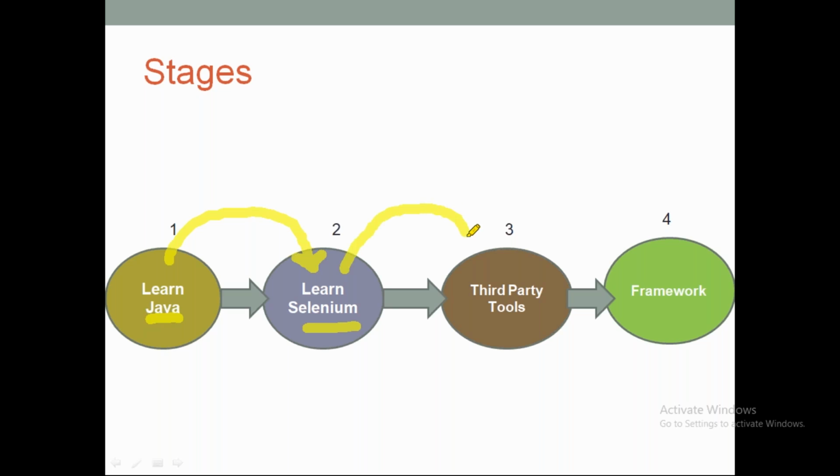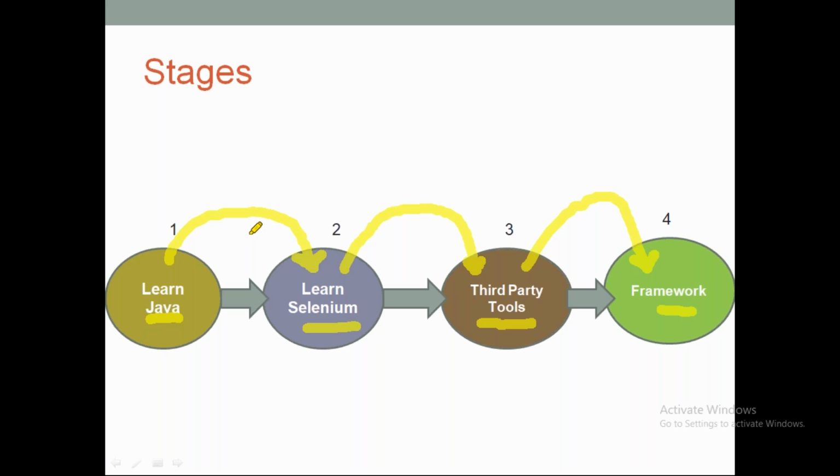Once that is done, then we will work with the third-party tools. Just with the help of Selenium and Java, we cannot do full-fledged testing. We have to learn multiple third-party tools. With the third-party tools, we will integrate them and generate the framework at the end. That framework we will be using to automate our applications very quickly, easily and simply. So that is our end goal.